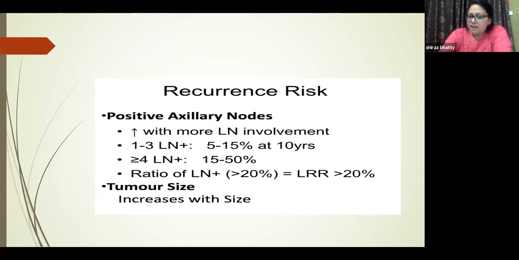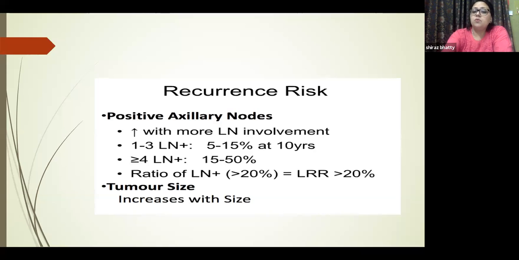Till lately, as I have told you, we had insufficient data, but now I'm going to tell you how strongly we are recommending PMRT for 1 to 3 lymph nodes. There is a recurrence of about 5 to 15% at 10 years. And for more than 4 lymph nodes, we have a recurrence rate of 15 to 50% at 10 years.